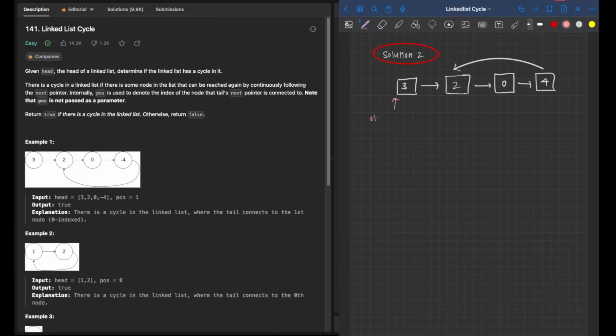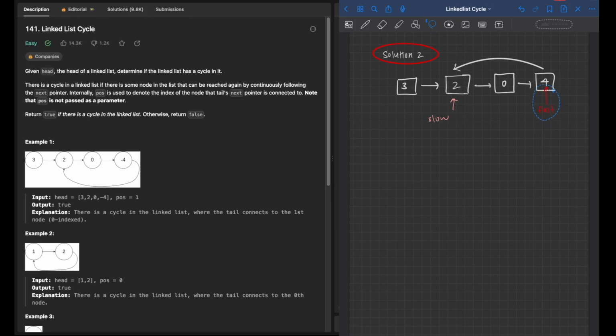Now, can we do better? Let's take a look at another approach which uses constant memory with two pointers. We reuse the same example as before and start with a slow pointer and a fast pointer. The idea is the fast pointer always moves twice as fast as the slow pointer. So let's visualize. First, the fast pointer moves 2 spaces from 3 to 0. At the same time, the slow pointer moves 1 space to 2.